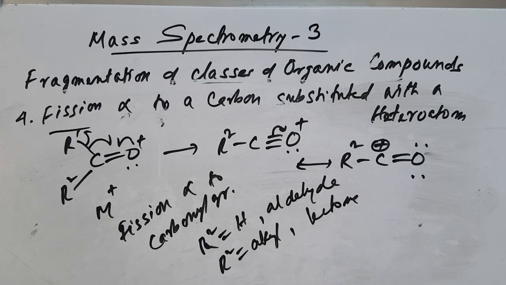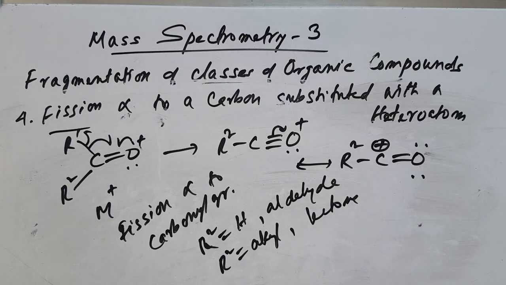And lastly, fission alpha to a carbon linked with a heteroatom like sulfur, oxygen, or nitrogen. Then we have fragmentation at the alpha position. They can also undergo McLafferty rearrangement like earlier cases.